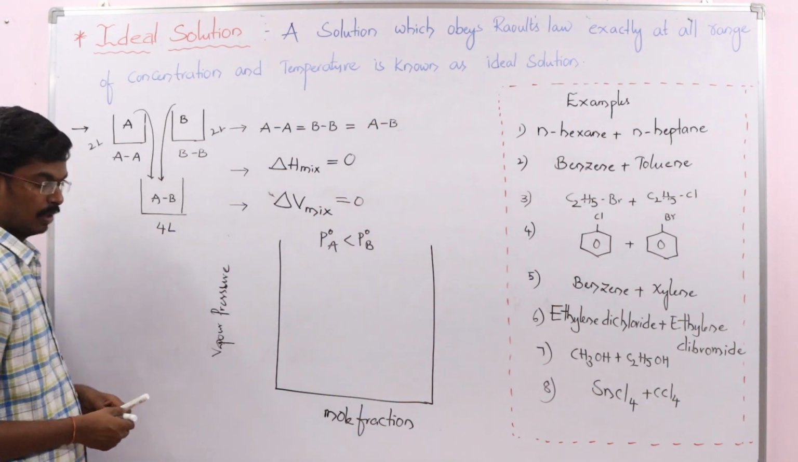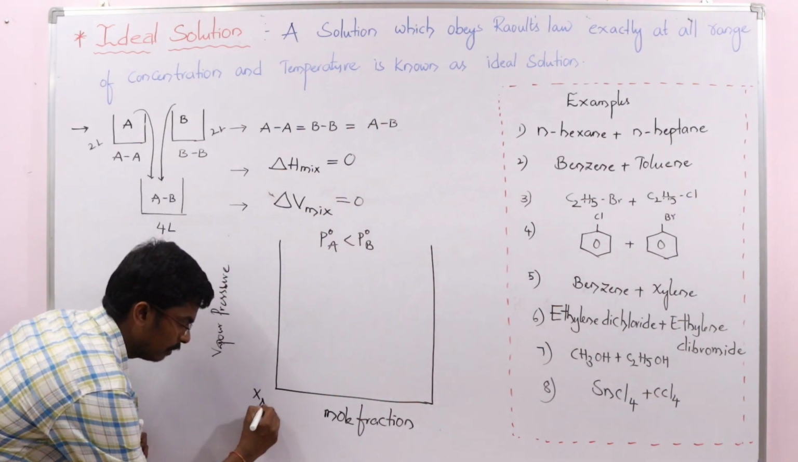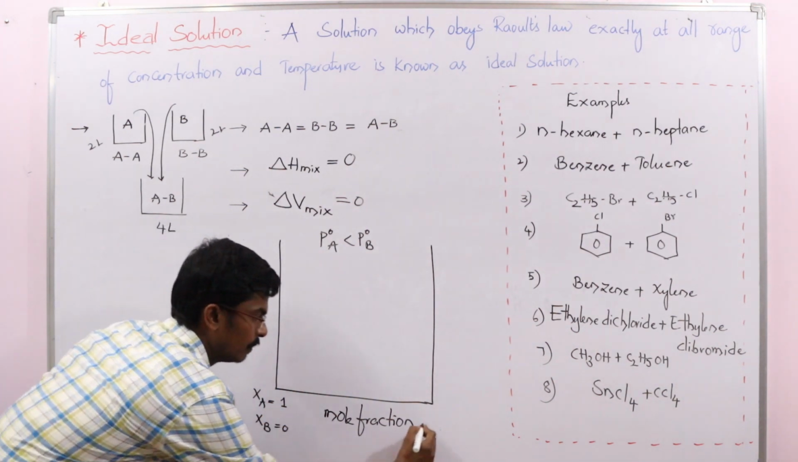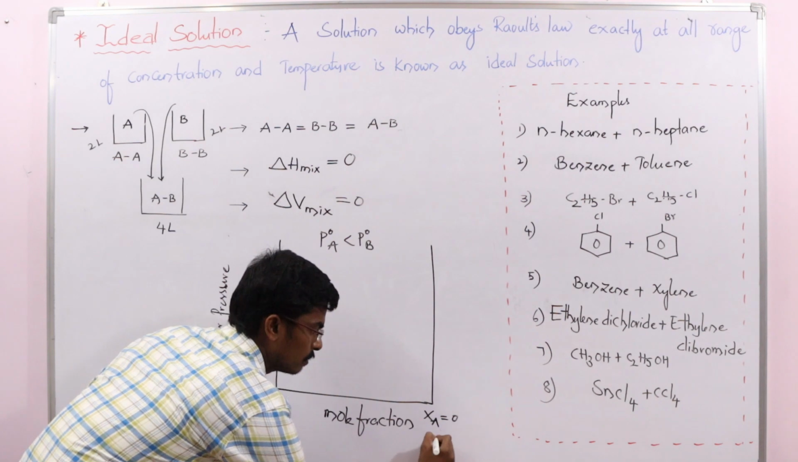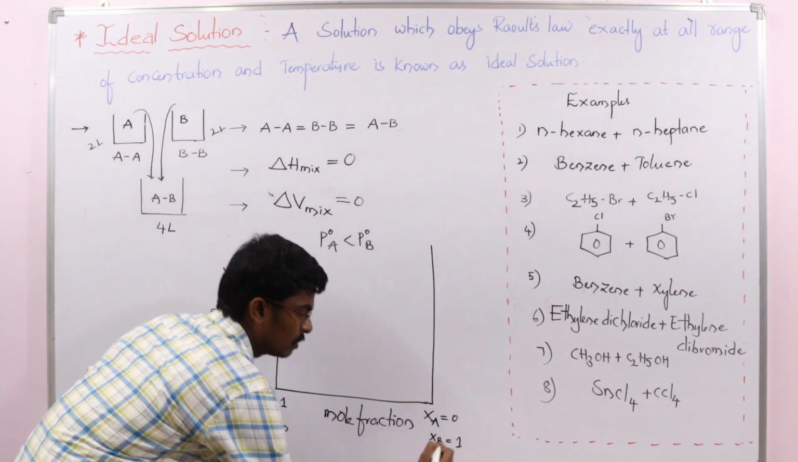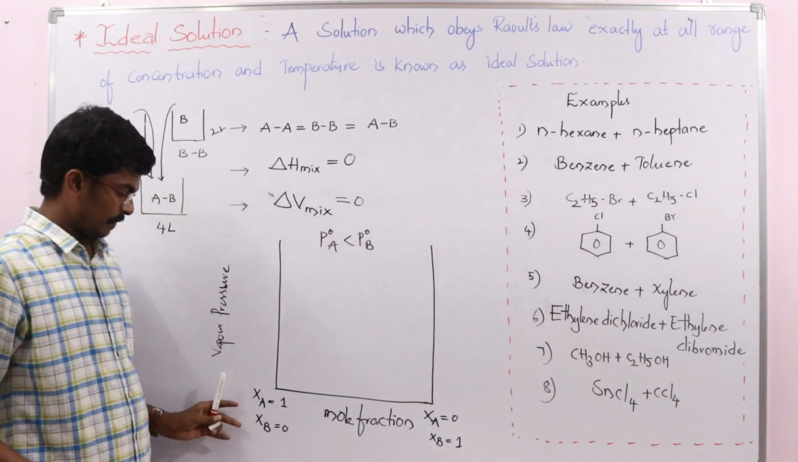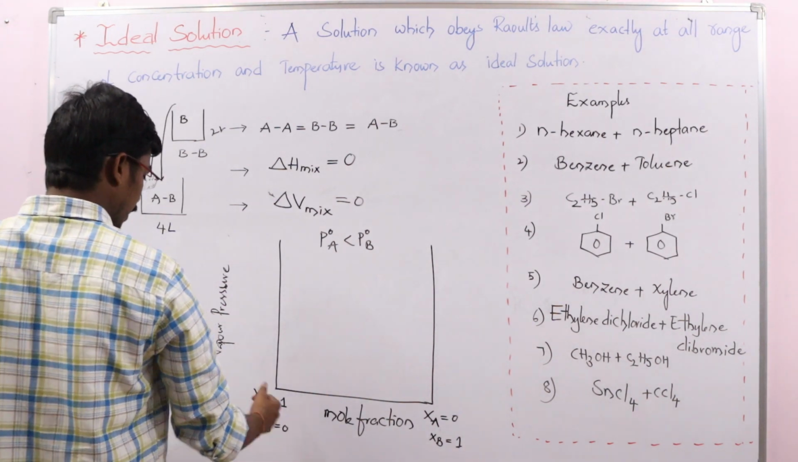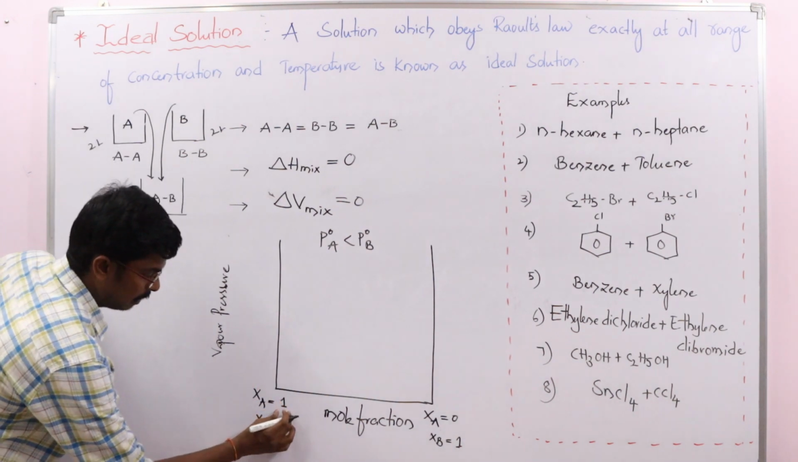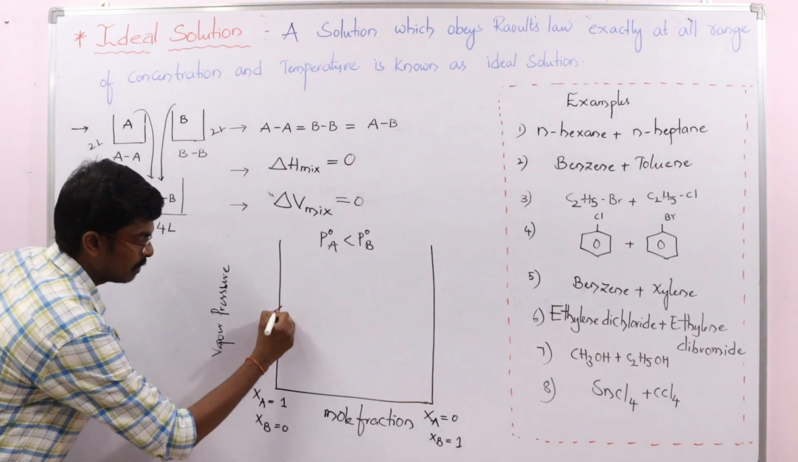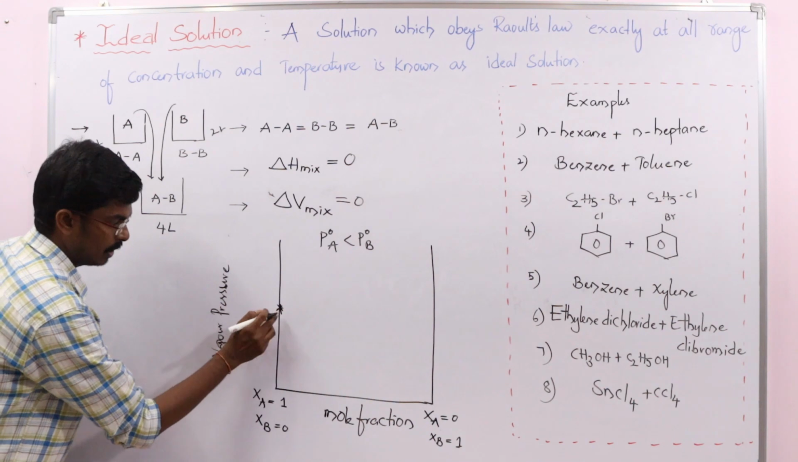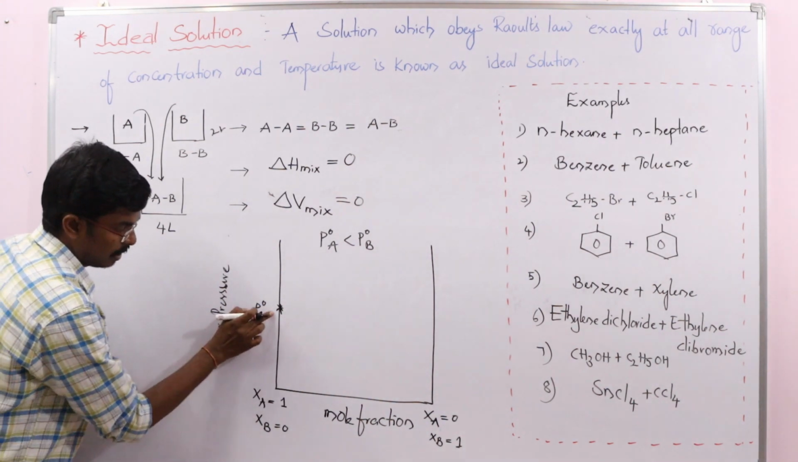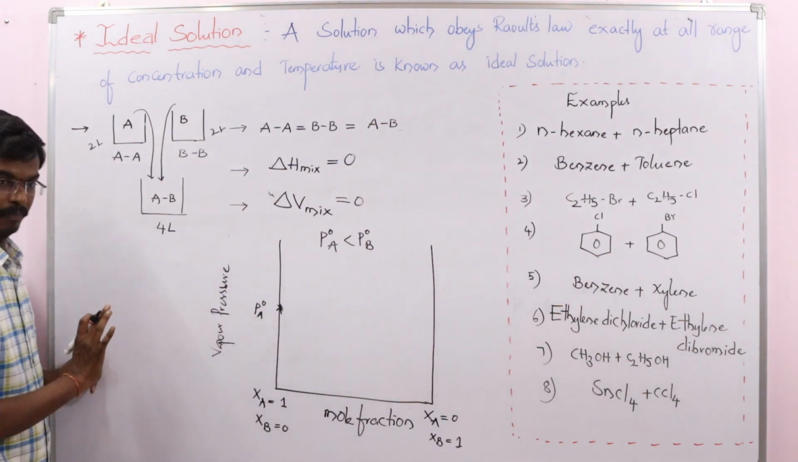So initially here, the mole fraction XA is 1 and XB is equal to 0. Here XA is equal to 0 and XB is equal to 1. The solution has two different types of components. So initially I have component A, which is a pure component. The vapor pressure we have here, I am showing as P naught A. P naught A represents the vapor pressure of pure component A.